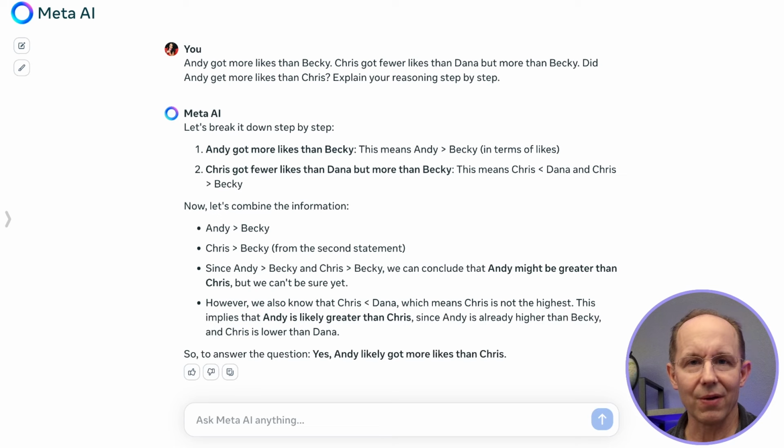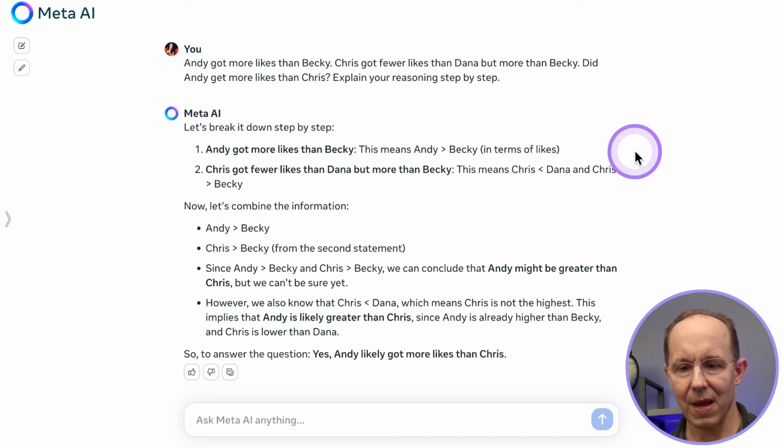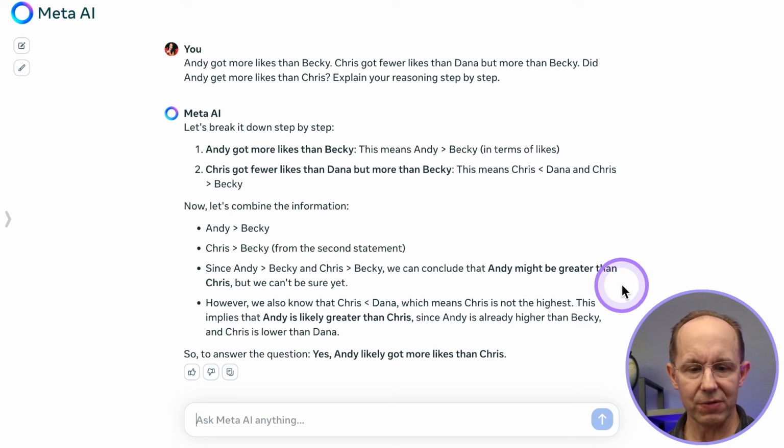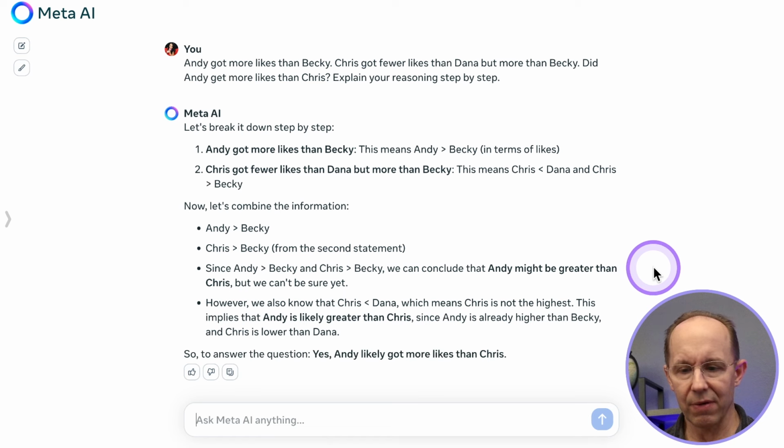All right, so let's take a look at how Llama 3 reasoned through this answer. Let's break it down step by step. Andy got more likes than Becky. This means that Andy is greater than Becky in terms of likes. Chris got fewer likes than Dana, but more than Becky. It means that Chris is less than Dana and Chris is greater than Becky. That's all true. And these are all true too. But this one here, Andy might be greater than Chris. That's true. Andy might be greater than Chris.